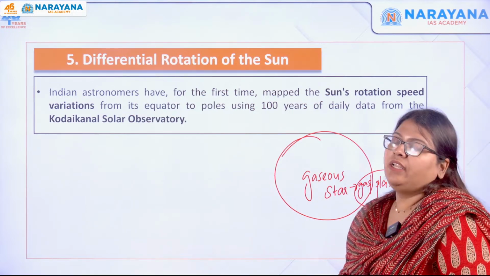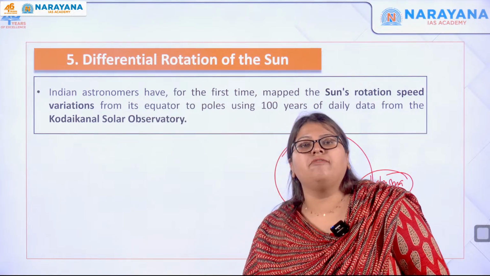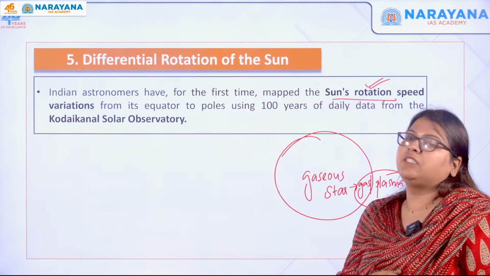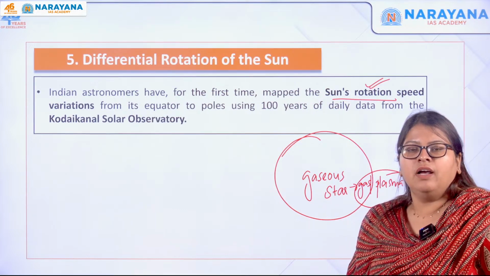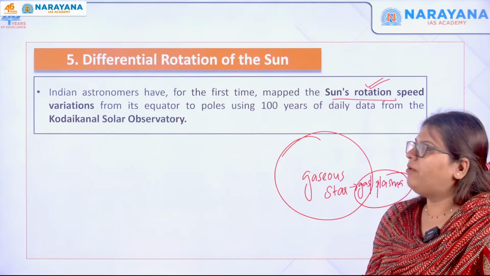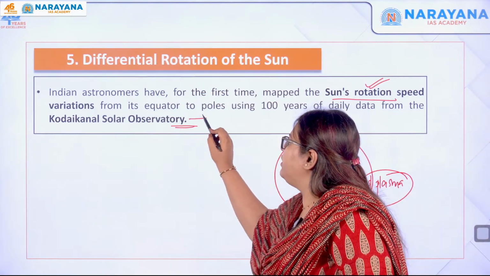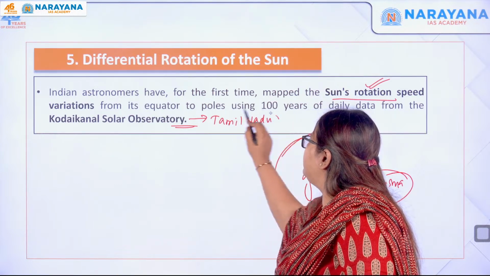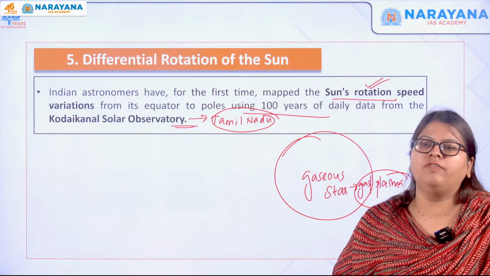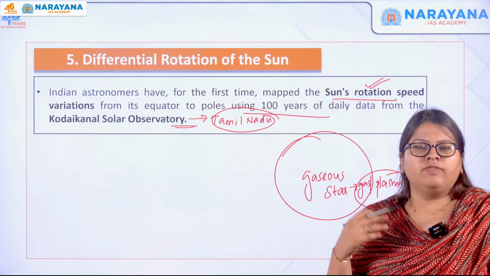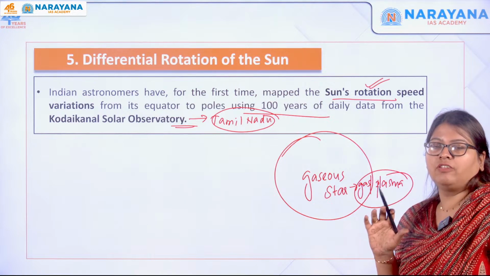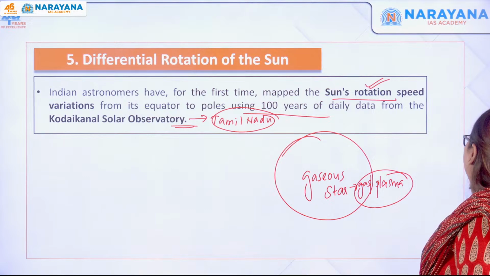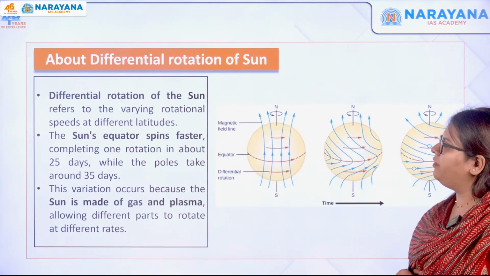So Indian astronomers, for the first time, have mapped the sun's varying rotational speed. They have taken this particular data from the Kodaikanal Solar Observatory located in Tamil Nadu. They mapped this by using 100 years of daily rotation data of the sun. By looking at this, they have mapped that the sun undergoes differential rotation. So let us move forward and understand further.